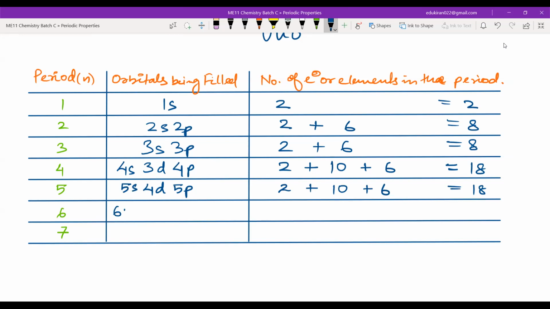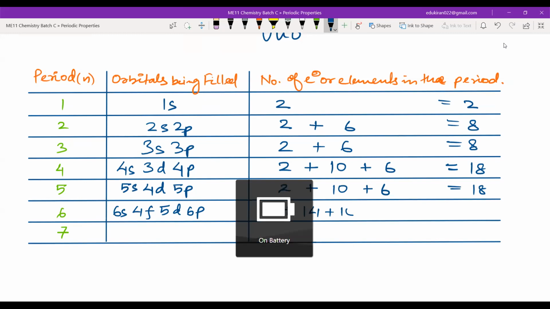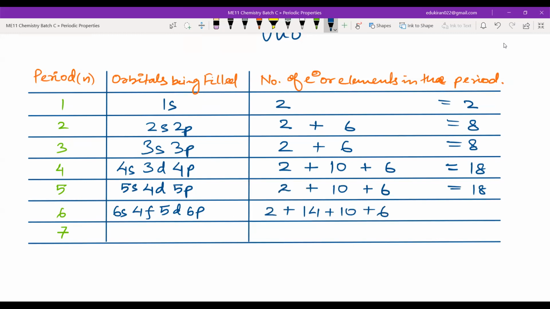Now for the 6th period, it will be 6s, 4f, 5d, 6p. So this will be 2 plus 14 plus 10 plus 6, which is equal to 32. Very good. And this is the 7th period.